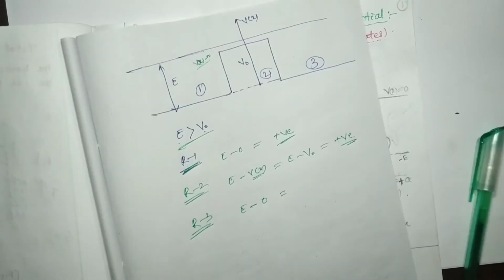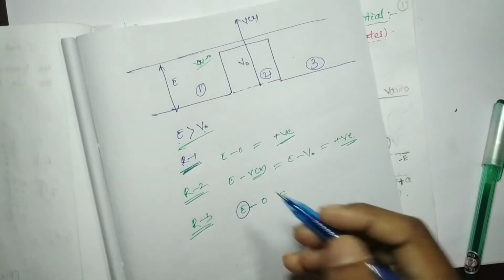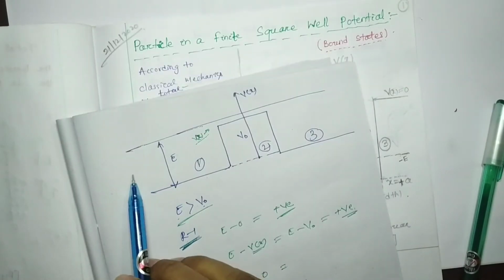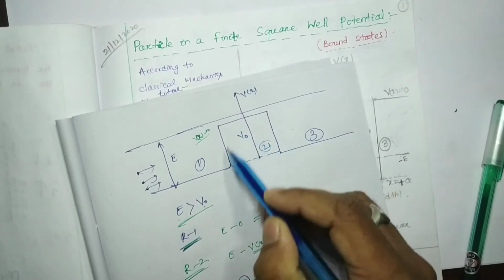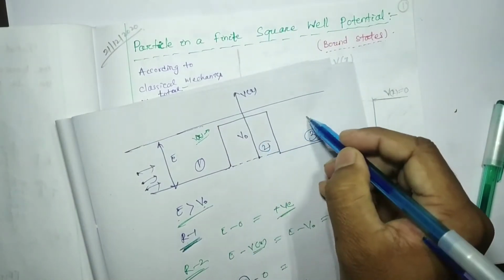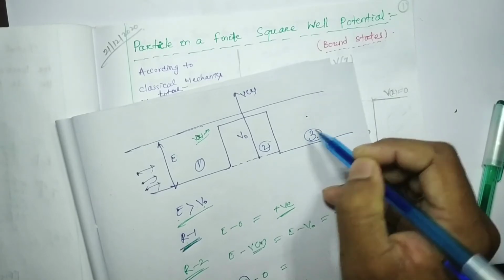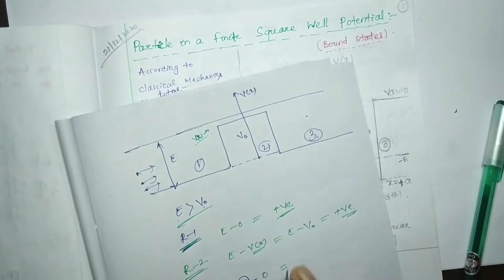actually here it should not be E, you can consider it will be reduced, because the particle moved from this side and interacted with a potential, so 100% its energy will be reduced. When it transmits to region 3, the total energy will be reduced, meaning its kinetic energy is somewhat reduced.